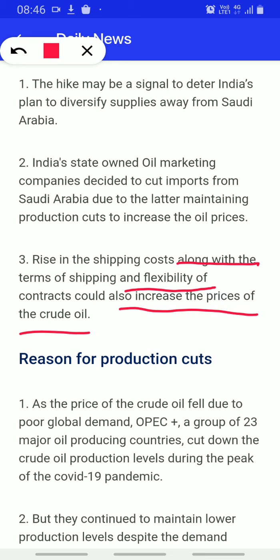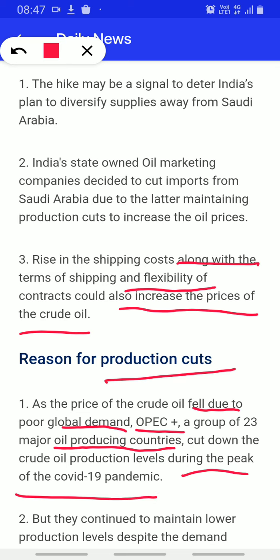Now what are the reasons for the production cut? The price of crude oil fell due to poor global demand. So crude oil prices fell. Why? Because of the poor global demand. Now OPEC Plus, a group of 23 major oil producing countries, cut down the crude oil production level during the peak COVID-19 pandemic. So what they want to say here is that during COVID-19 they cut their production level.